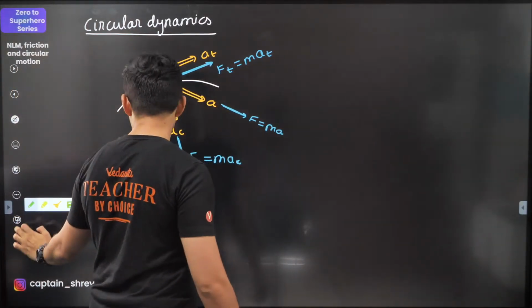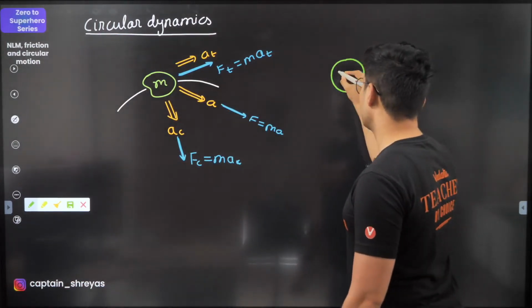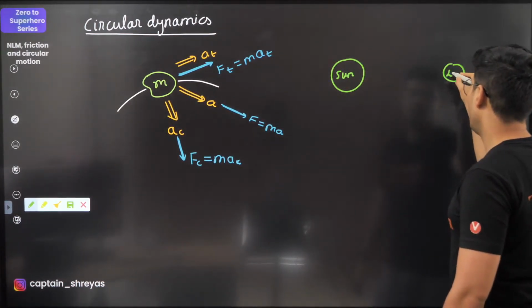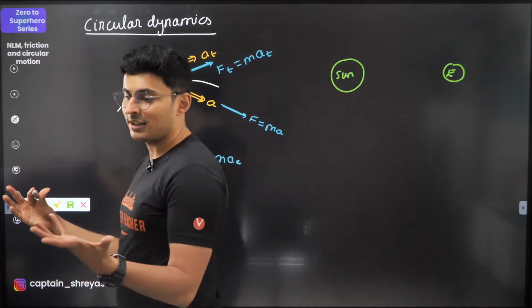Okay, just observe this. Imagine this is the sun, the hot sun. This is the earth. Is there some kind of force between the sun and the earth?